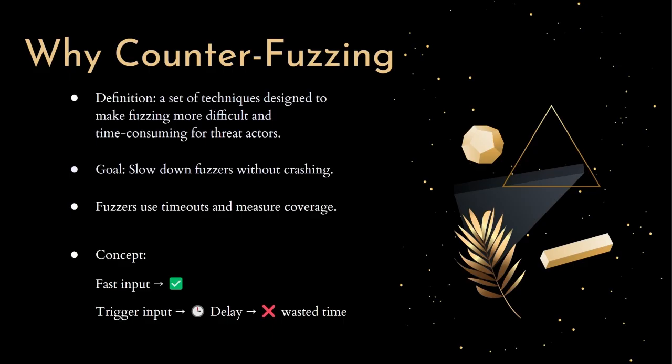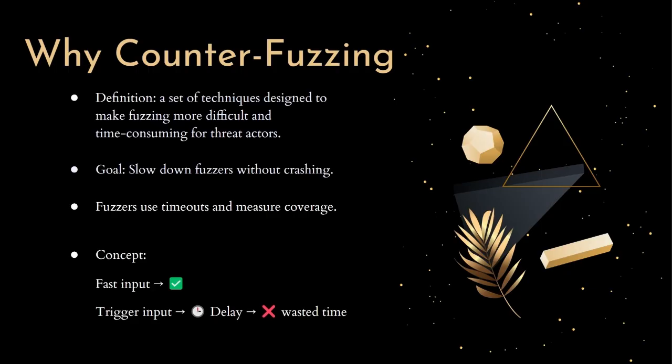The project's idea from the assignment specifically mentioned two things. First, don't rely on crashes to confuse the fuzzer. Companies don't want to introduce real bugs into production code just to mess with attackers. And second, don't make it obvious. If the fuzzer detects that it's getting stuck, it'll just kill the input and move on. But here's the catch. Fuzzers still use a timeout threshold.